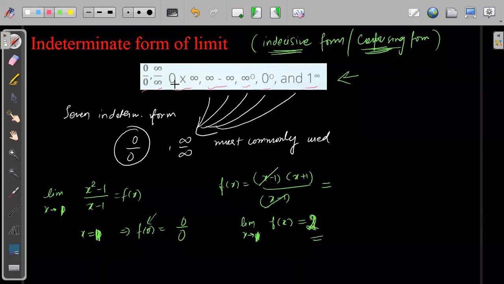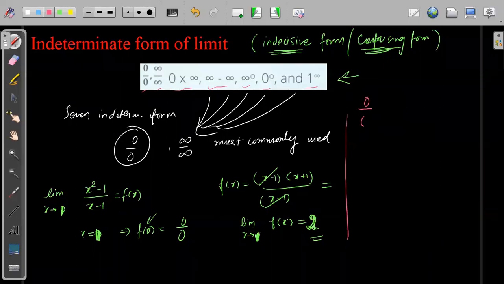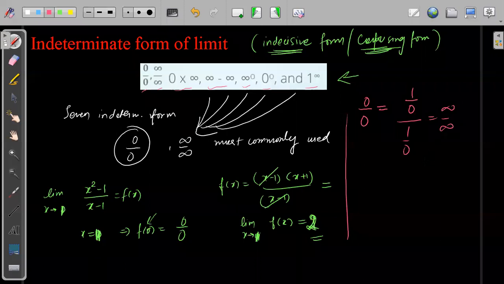हाँ बच्चे, each and every indeterminate form has been derived from 0 by 0 only, by taking exponential, logarithmic. So let's talk about the second one. From 0 by 0, I can also say 1 by 0 upon 1 by 0. So this is infinite by infinite form, right?